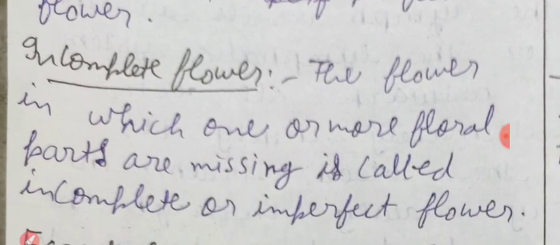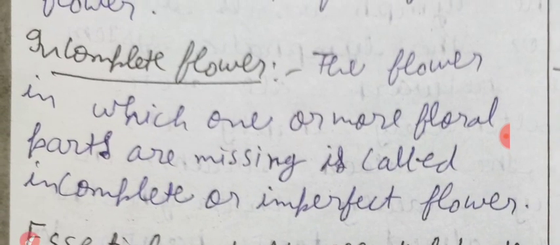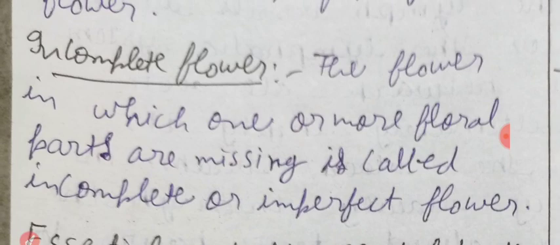Next we have incomplete flower. Let us see this incomplete flower.